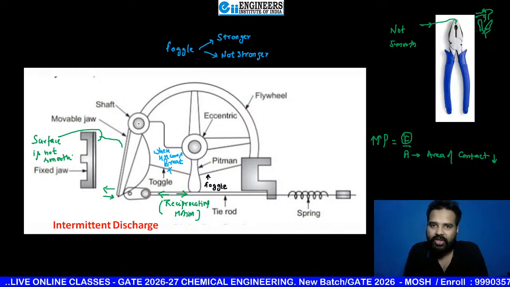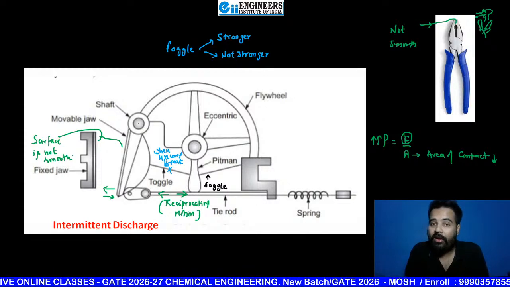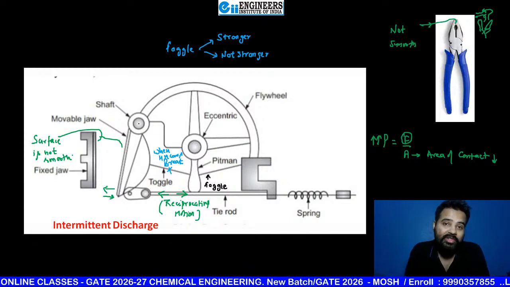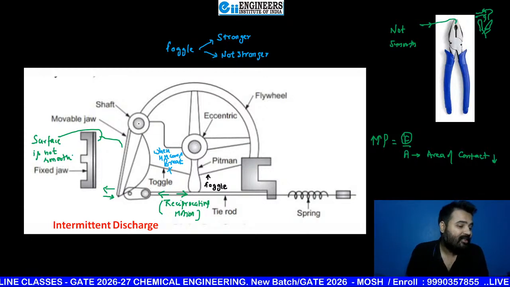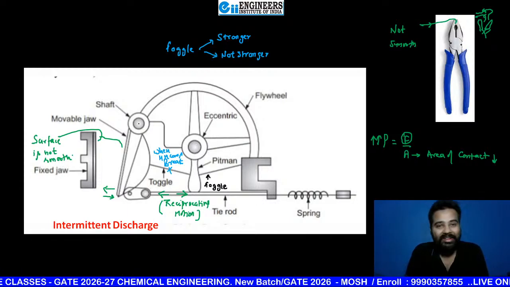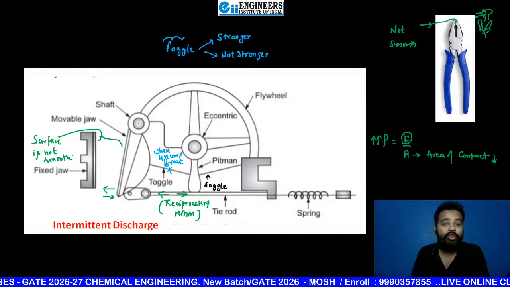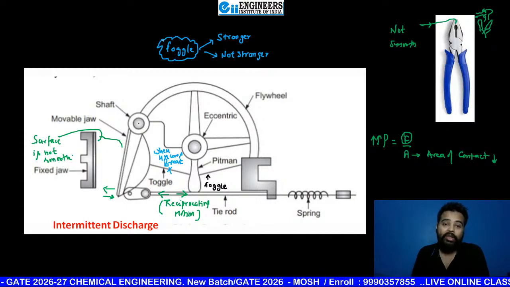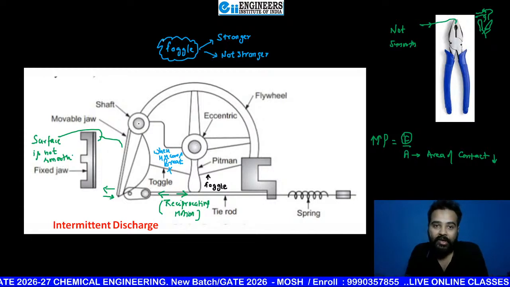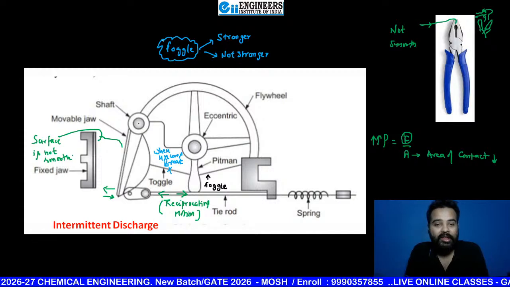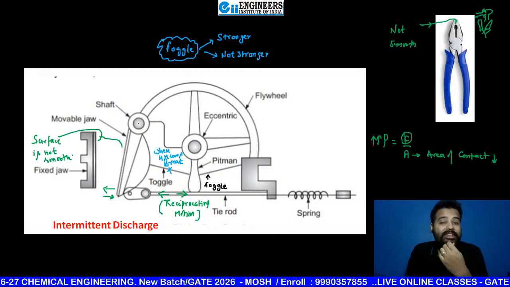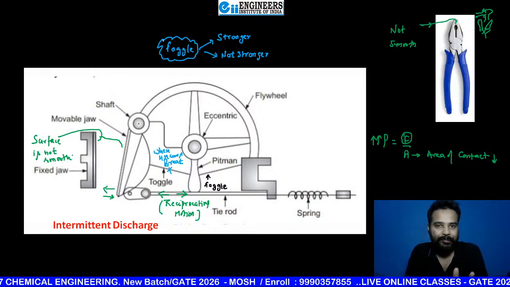Now stop your machine, replace this toggle, and start your machine again. So this is the toggle, beta. Yes, toggles are safe, sir. That's why, for the safety of your equipment, beta, you are using toggles. Okay, so I hope each and every student is crystal clear.